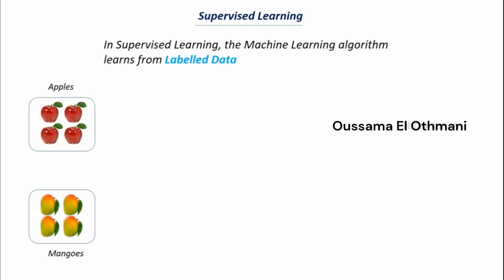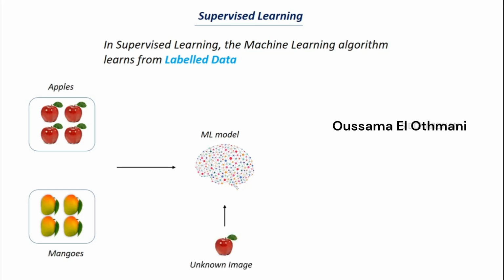These names are called labels, and we feed this labeled dataset to our machine learning model. Our algorithm tries to find the patterns between these images. Once it has learned from the data, when you give an unknown image, it can correctly recognize whether the image represents an apple or a mango. This is how supervised learning works. It is known as supervised learning because we are giving supervision in terms of labels.